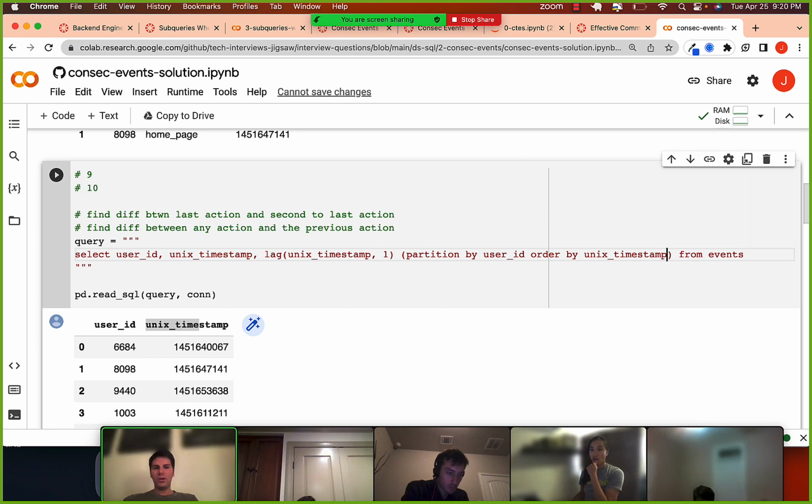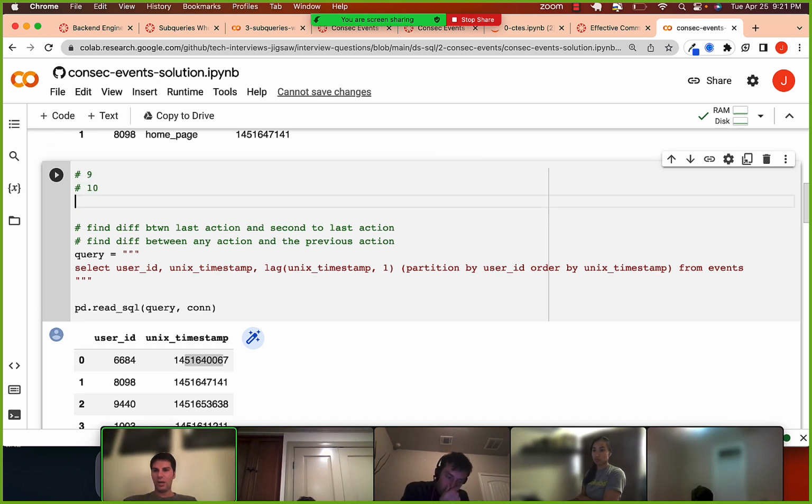Now, one thing I could not keep track of in my head was whether the lag is ascending or descending. So you can see I wrote out just two numbers for myself. These numbers don't have to be super large. Let's just choose the numbers 10 and 9, where 9 is earlier than 10. If I want to find the previous action, then I want these ordered getting bigger, right? 9, 10, 11. And then the lag will give me the earlier one. So if I'm on 11, the lag will give me 10.